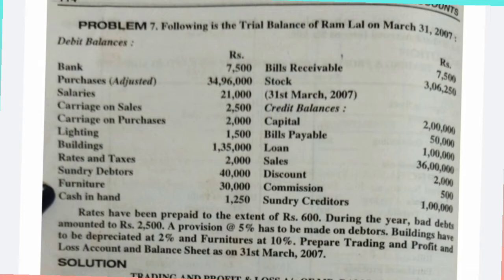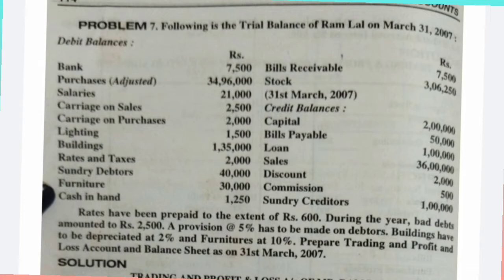Okay, depreciation: one effect on the P&L account, debit side, and in the balance sheet we need to deduct this depreciation amount from the balance of buildings. Furniture at the rate of 10% depreciation. Okay, P&L account and balance sheet, furniture.